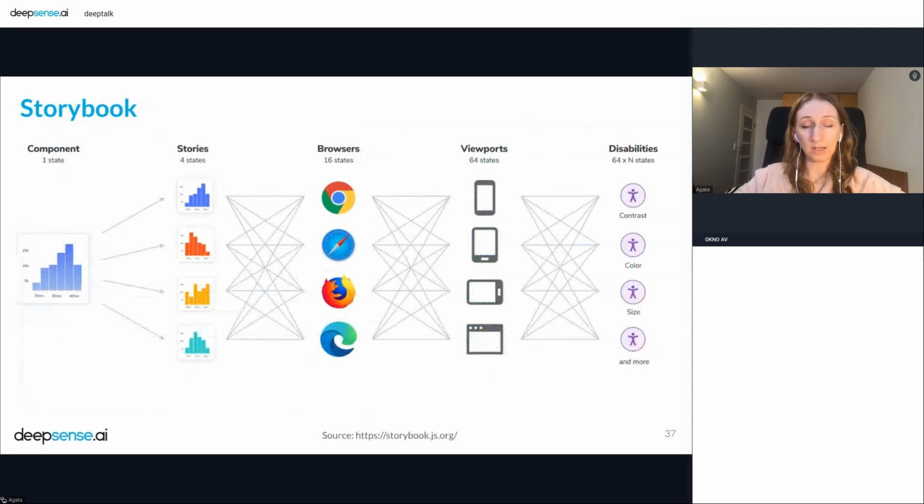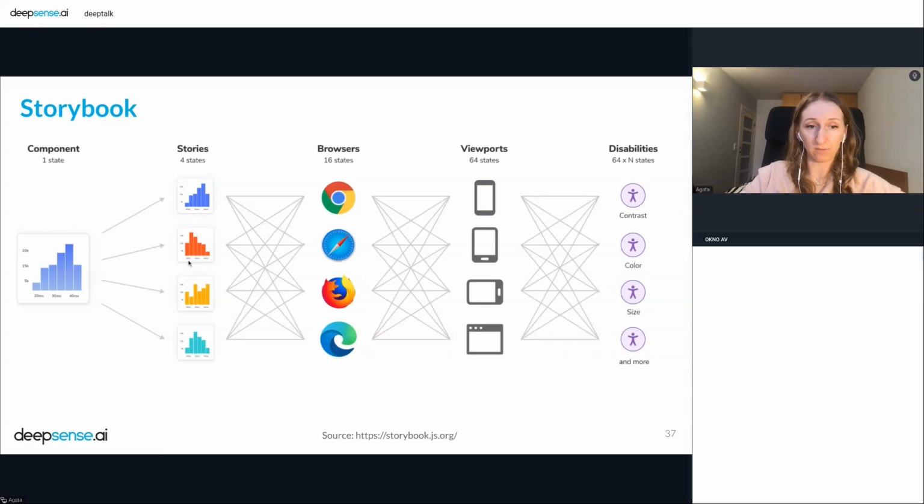Okay, and this picture maybe shows you how complicated this could be without Storybook. So, for example, we have one component, and you want to check how this component will behave in some special states.